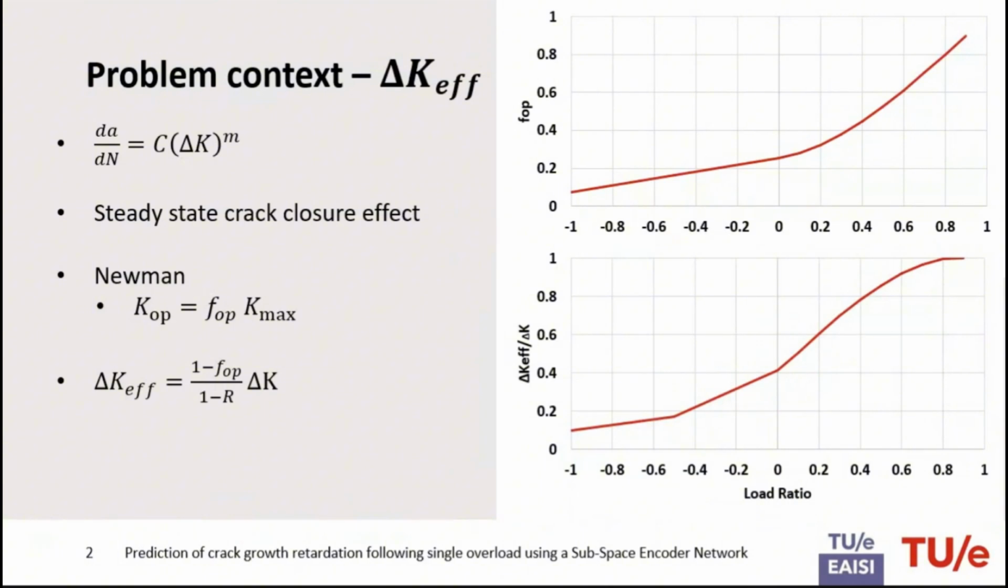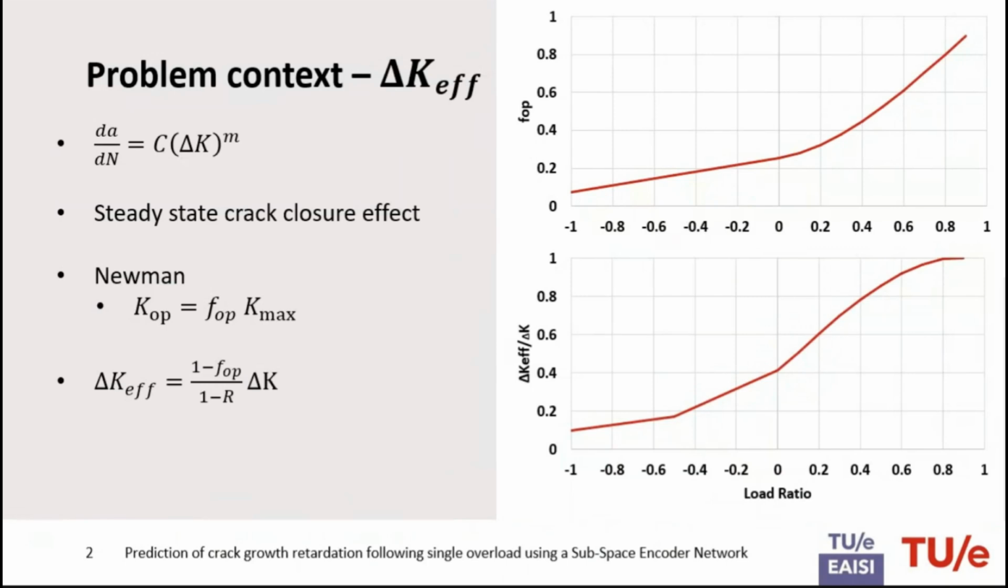And crack closure essentially happens when, during a part of the loading cycle, part of the crack faces come into contact. And because they come into contact, not the entire loading cycle contributes to the actual crack growth. Newman introduced a way of measuring this crack closure effect with the stress intensity K_op value, or you can also use the crack opening function.